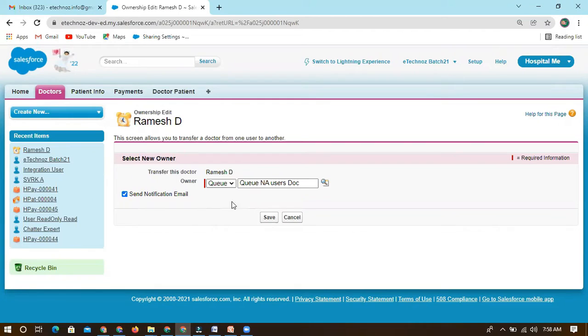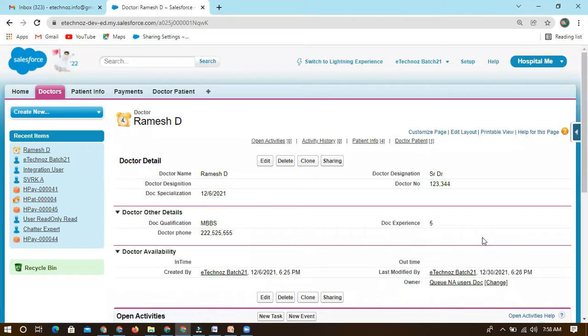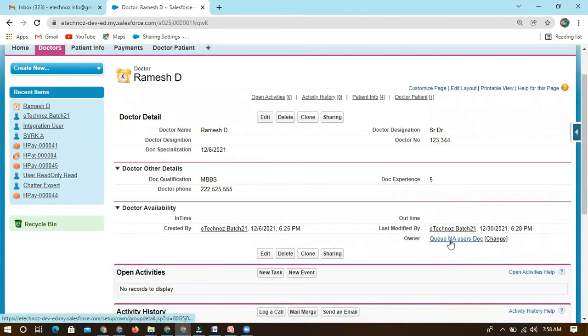So with a queue, users can be the owners, or queues can also be the owners. Now, for this record, the owner will be multiple, not a single one, and we can control that through a queue. If I create a queue and assign multiple users to it, I can control record level access for multiple owners, not a single owner. Now all owners will be notified by mail, so all will get one email.